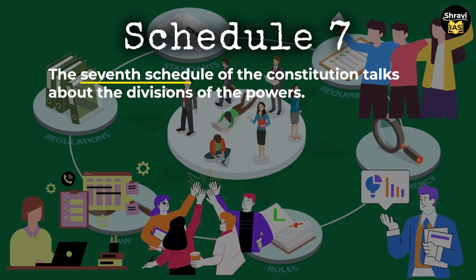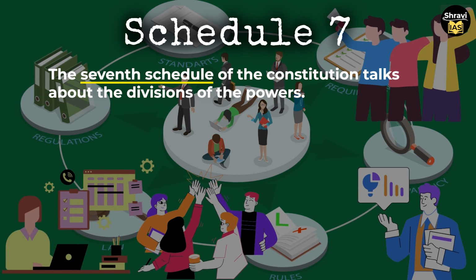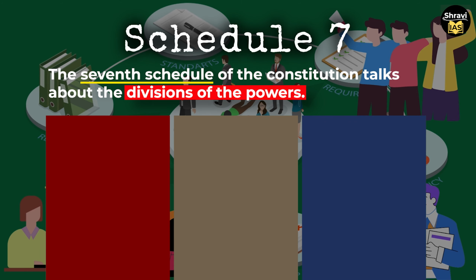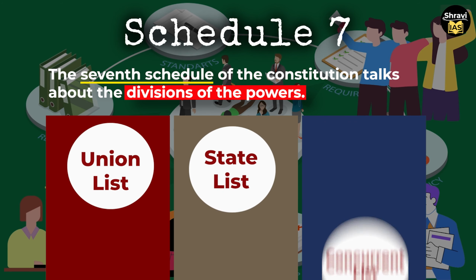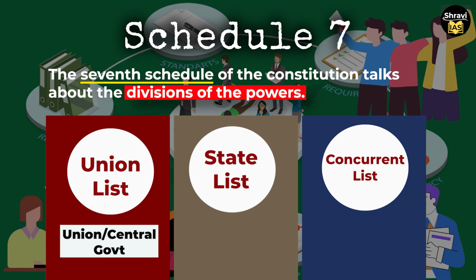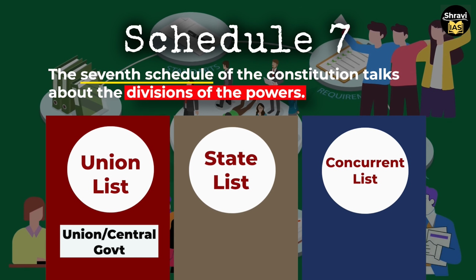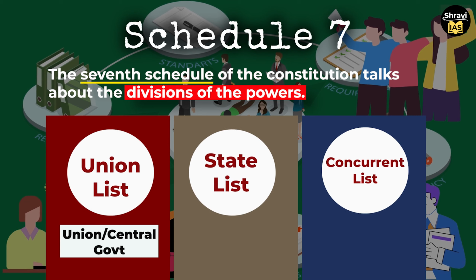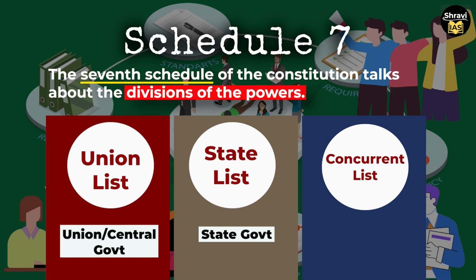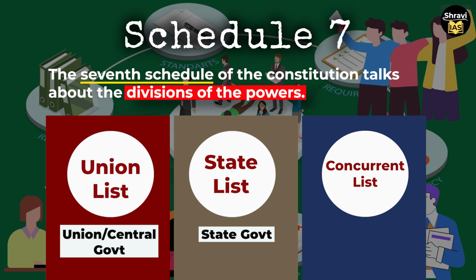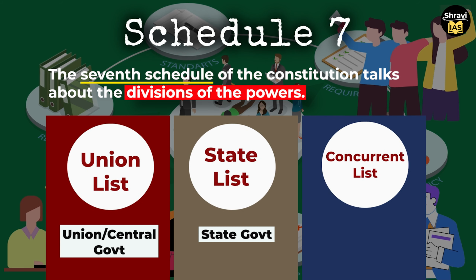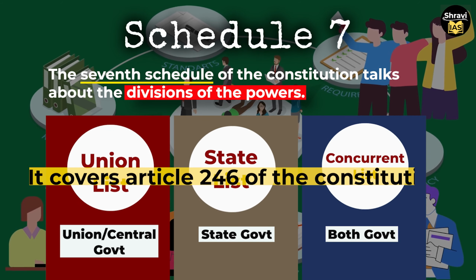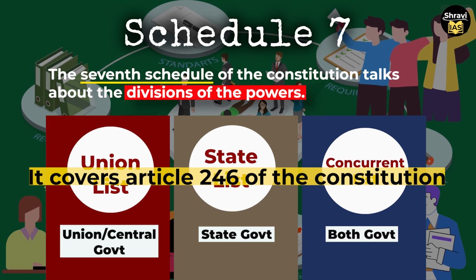Schedule 7. The seventh schedule of the Constitution talks about the divisions of the powers. It means that the subjects have been categorized in 3 lists, that is, Union List, State List and the Concurrent List. The subjects under the Union List are dealt by the Union Government or the Central Government, whereas the subjects that are given in the State List are dealt by the state governments. On the other hand, the subjects that are coming under the Concurrent List are dealt by the Union Government as well as the state governments together. It covers Article 246 of the Indian Constitution.